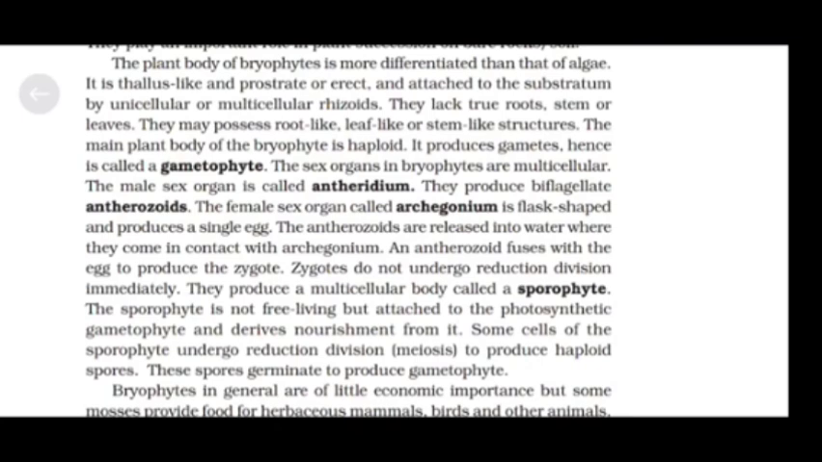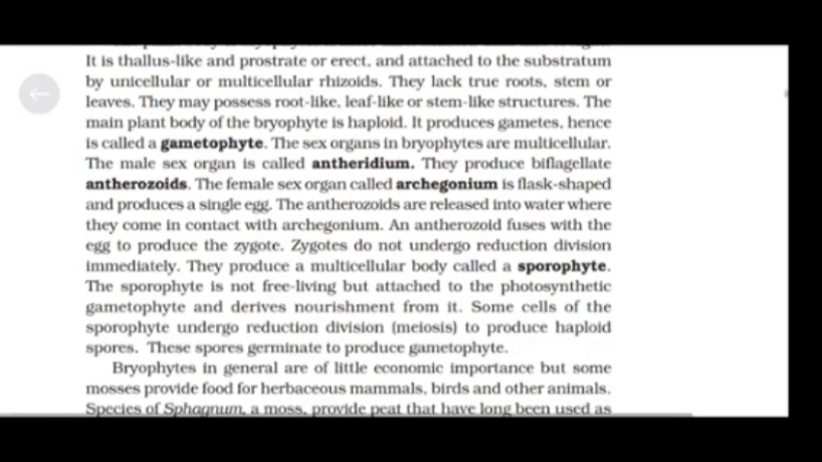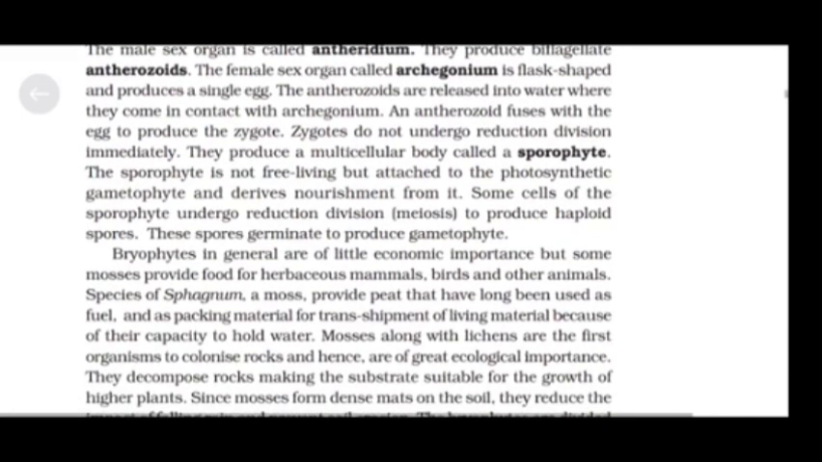They produce a multicellular body called a sporophyte. The sporophyte is not free living but attached to the photosynthetic gametophyte and derives nourishment from it. Some cells of the sporophyte undergo reduction division, meiosis, to produce haploid spores. These spores germinate to produce gametophyte.